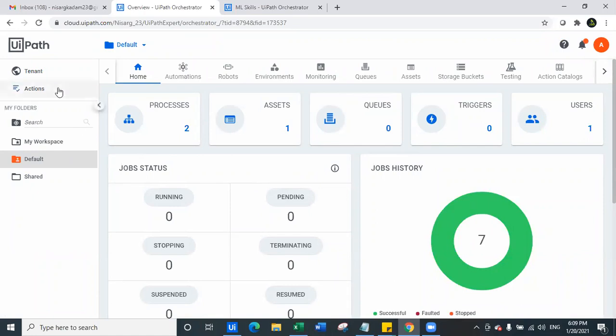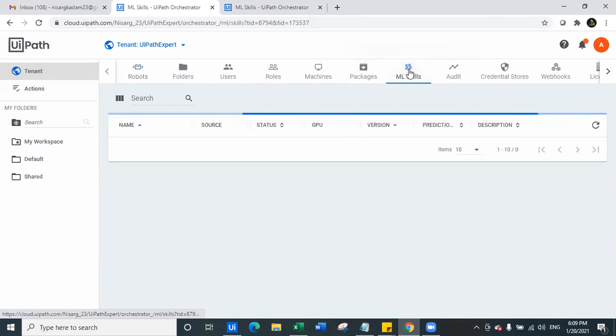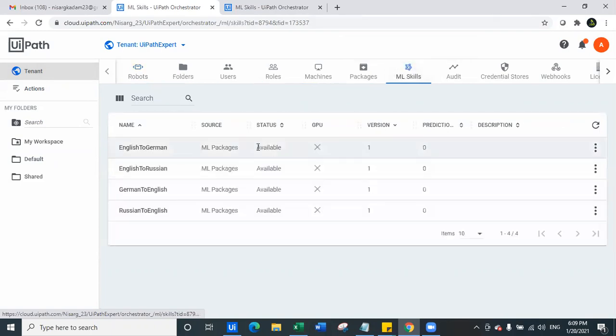In the orchestrator, if you click on tenant here, in the tenant, you have to click on ML skill. So I will click on this ML skill and you can see all 4 packages are available. The statuses are available. There is no GPU. Version is 1. Predictions, I have not made any predictions yet. And the description is blank.